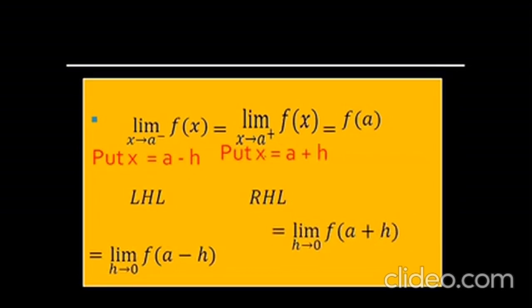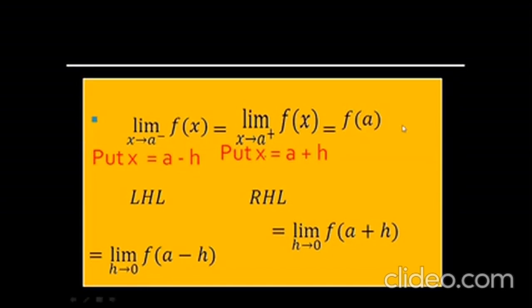x tends to a minus means slightly less than the point A, and x tends to a plus means slightly more than a. So the left hand limit is equal to the right hand limit and it is equal to f(a).